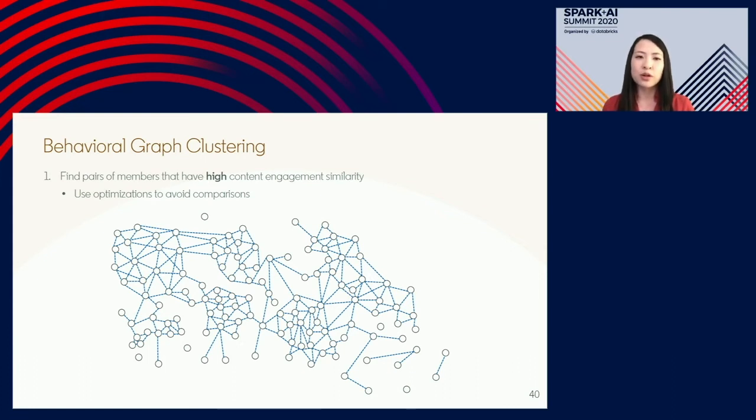And then there's one final criteria in terms of determining who we should compare with whom, is we need to make sure that when we compare two members, they at least have some overlap in terms of the content that they engage with. And so using these conditions, we can avoid most comparisons. And so on this schematic, the dotted lines are just showing the comparisons that we would actually make.